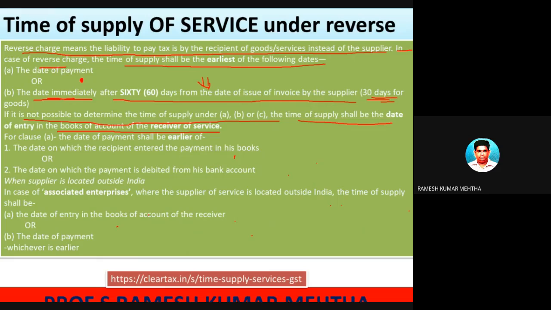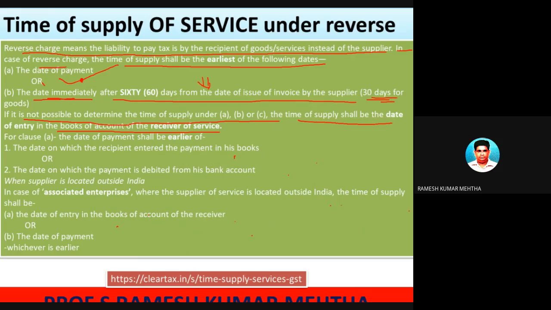So who is receiving the service in that case? He has entered that he had made a payment to the supplier. That date will be taken into consideration. So one is the date of payment, and two is the date immediately after 60 days from the date of issue of the invoice by the supplier. In this case, the agriculturist was the supplier, so he might have issued an invoice of 10 lakh rupees. That is the date on which he has issued the invoice.